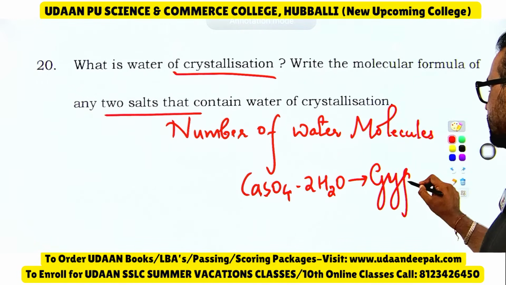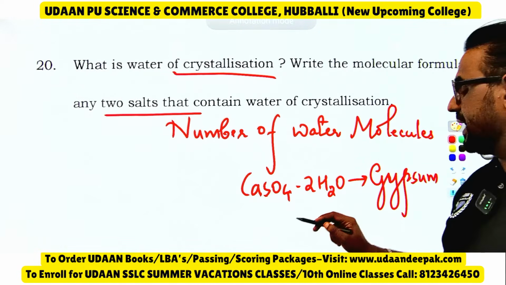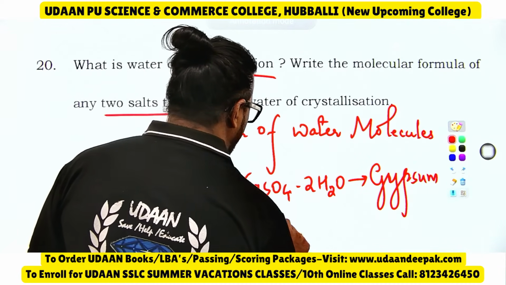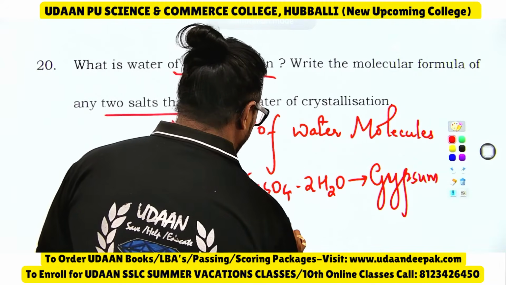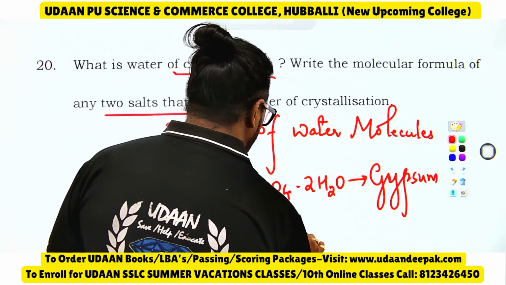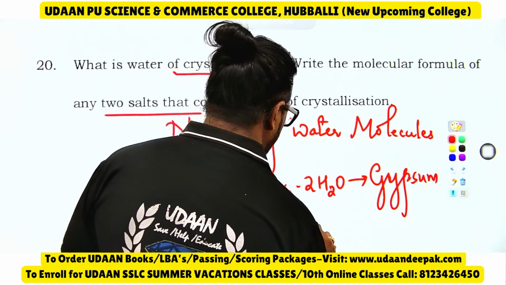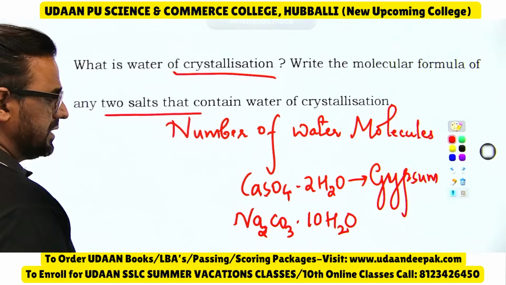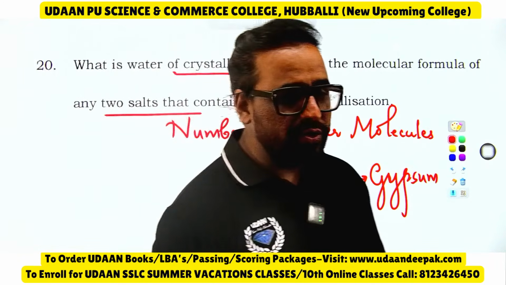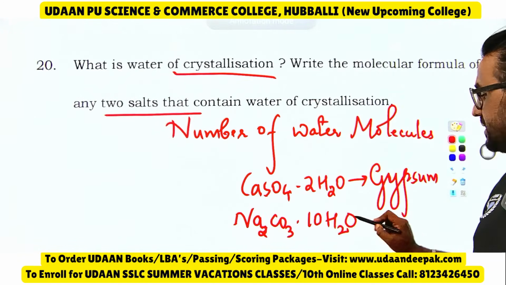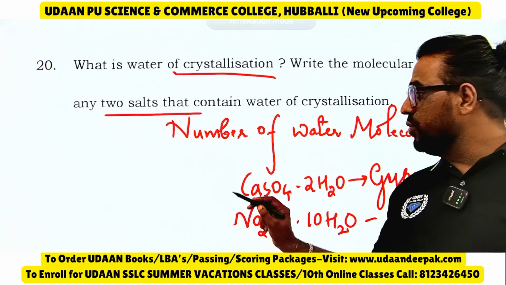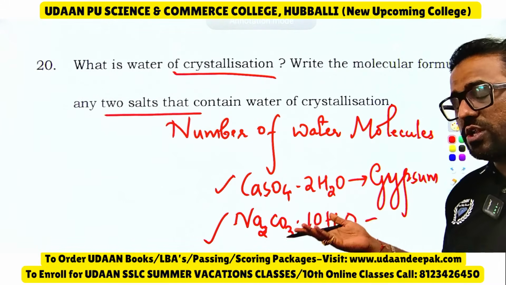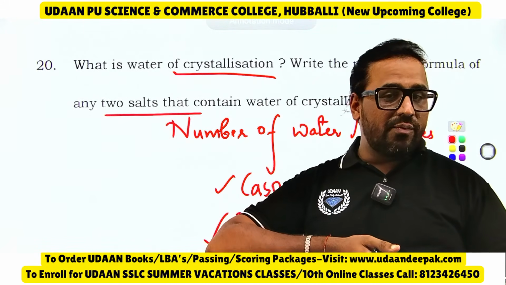So you can write gypsum here. Or you can write washing soda. Washing soda is Na2CO3, sodium carbonate dot 10H2O. This is washing soda. These are the 2 examples you can write here. For CaSO4 dot half H2O, also you can write it for plaster of Paris.